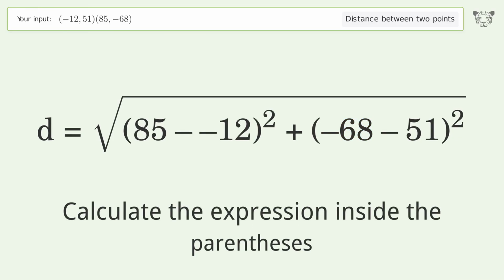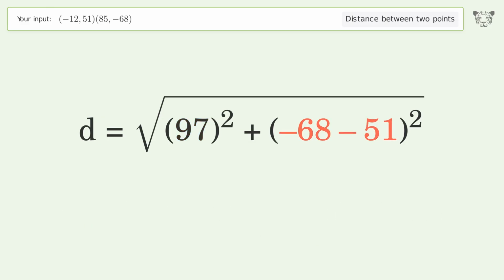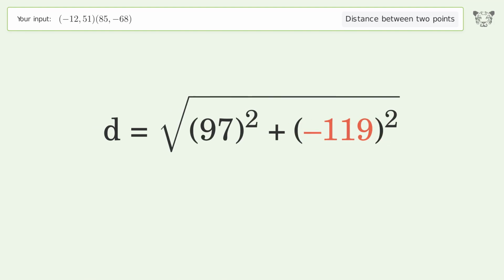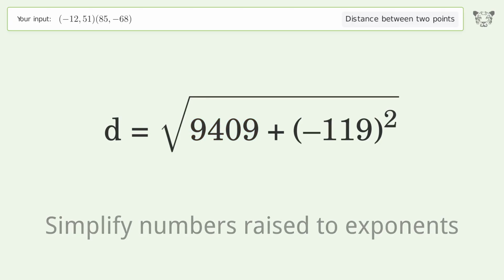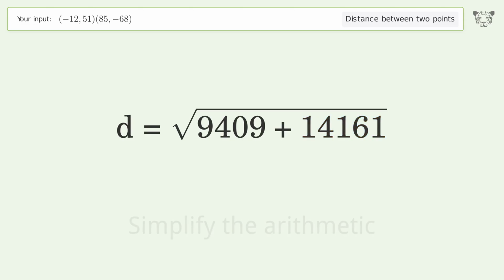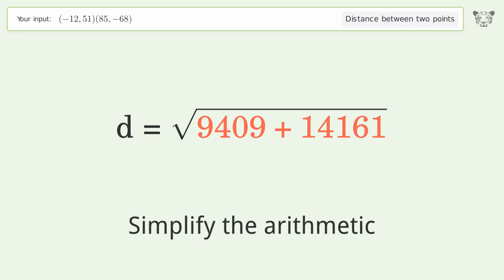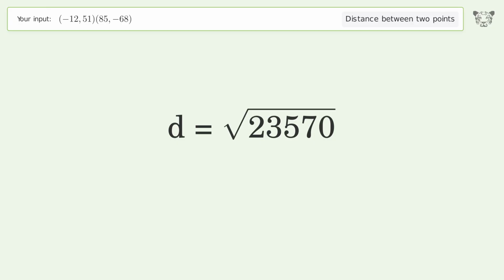Calculate the expression inside the parentheses. Simplify numbers raised to exponents. Simplify the arithmetic. And so the distance between the 2 points is the square root of 23,570, or 153.525.